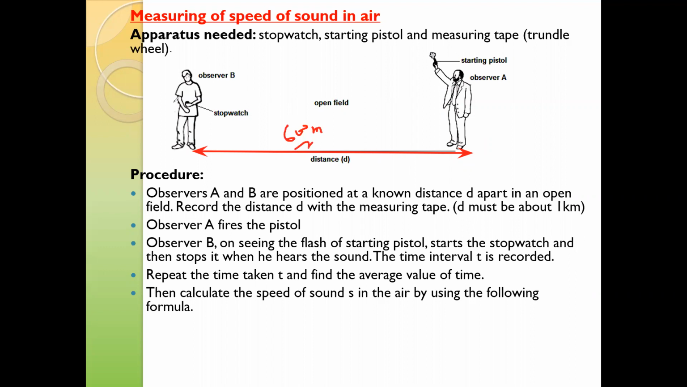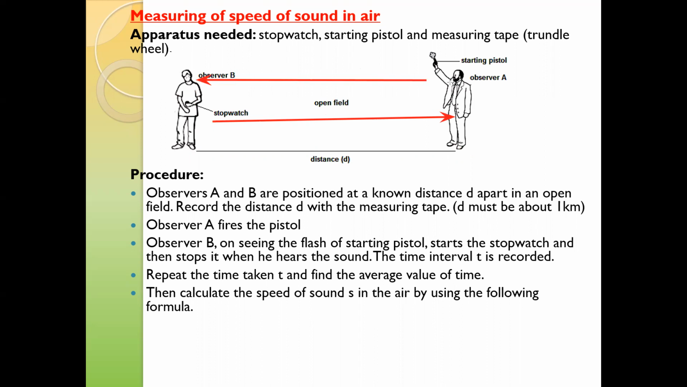so that observer B will have more time to start and stop the timer. When he sees the light or flash, he will start the timer. When he hears the bang, he will stop the timer. For experimental accuracy, they should repeat the experiment. They can switch positions, so observer A will be at the position of observer B and observer B at the position of observer A.